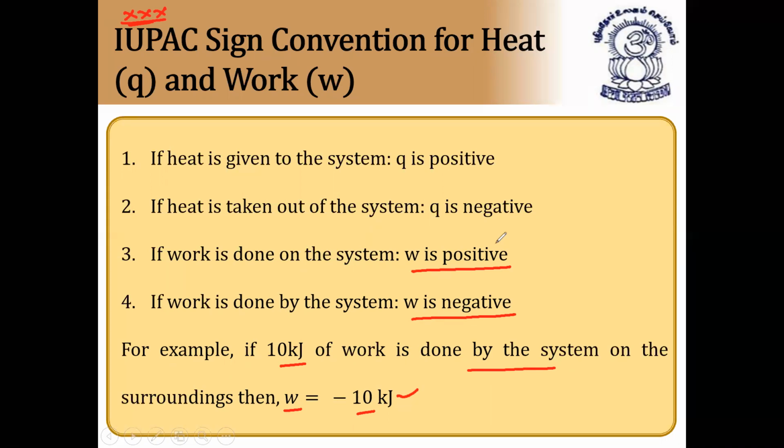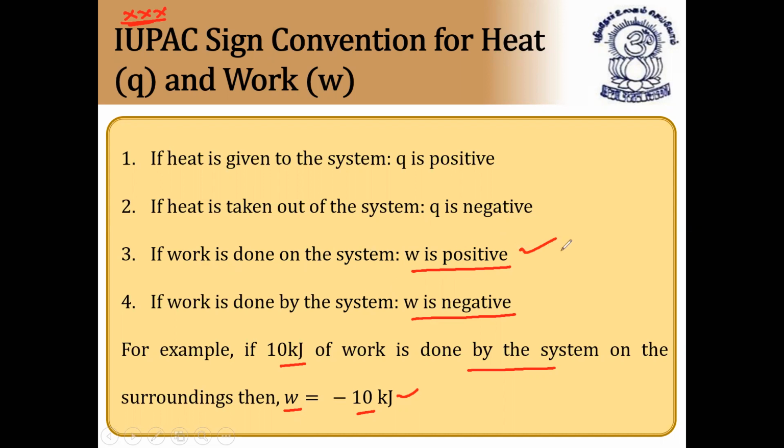Why is it taken as negative? Because when work is done by the system, the system is losing its energy to the surroundings. That's why work done by the system on the surroundings is negative. And when work is done on the system, the system is gaining energy, so work done is taken as positive.